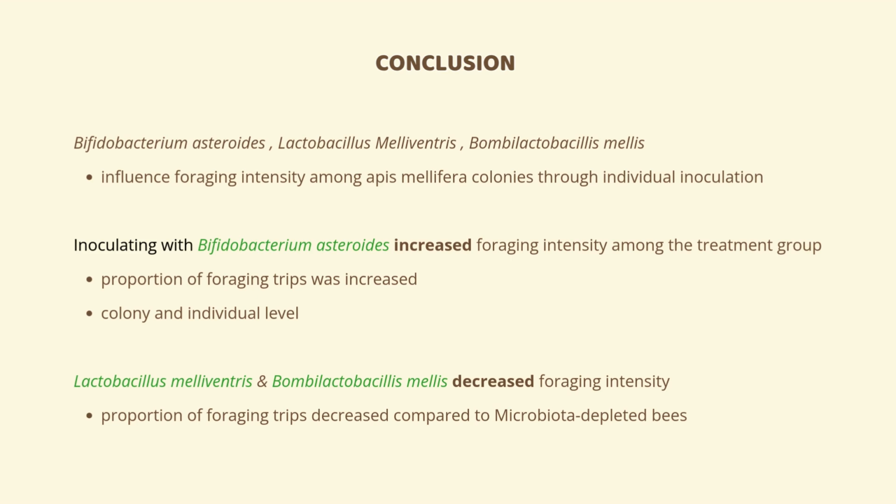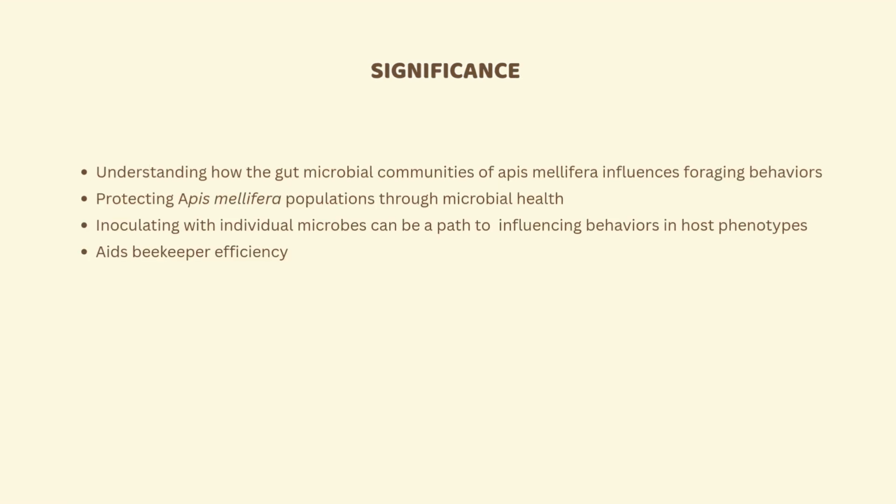Inoculating honeybees with either L. melventris or B. mellis microbes can decrease foraging intensity among colonies at the group level, but was shown to only decrease foraging intensity at the individual level in the B. mellis inoculated group. These findings are consistent with the lower abundance of these two microbes seen in forager gut microbial communities. These findings are significant because they give insight on the influence of individual microbes on honeybee gut microbiota communities and their foraging intensity.